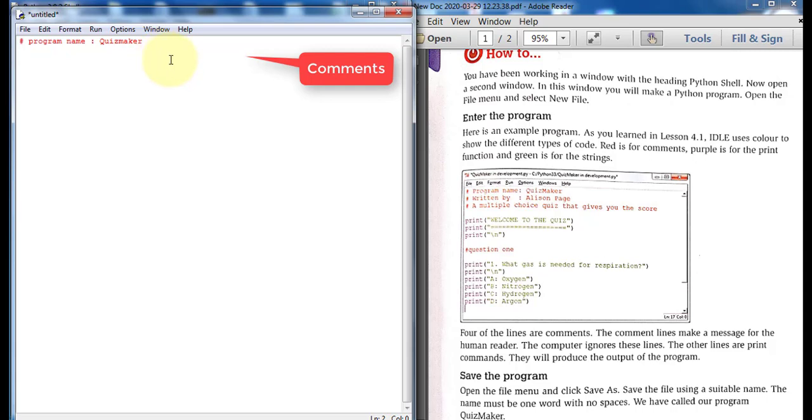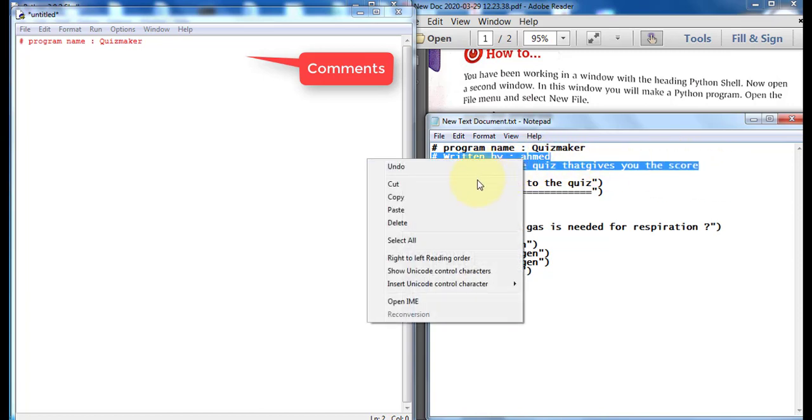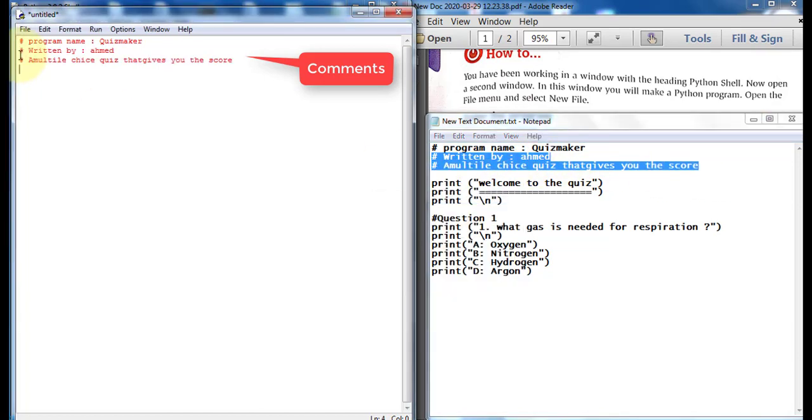Okay, and so on. If I write "made by Ahmad, multiple choice quiz that gives you the score." Okay. If I want to write print, it converts to purple color. Okay.